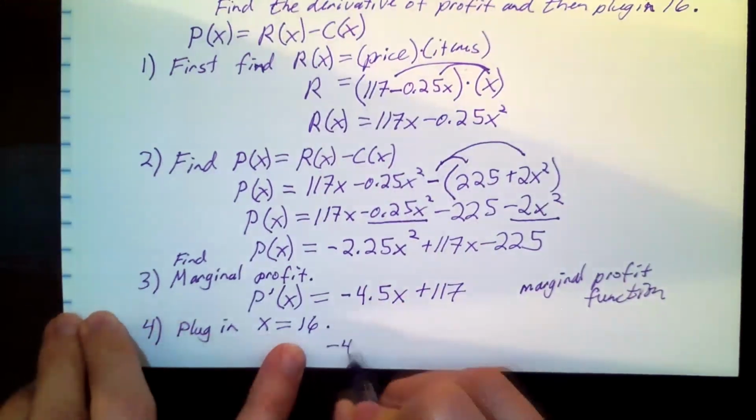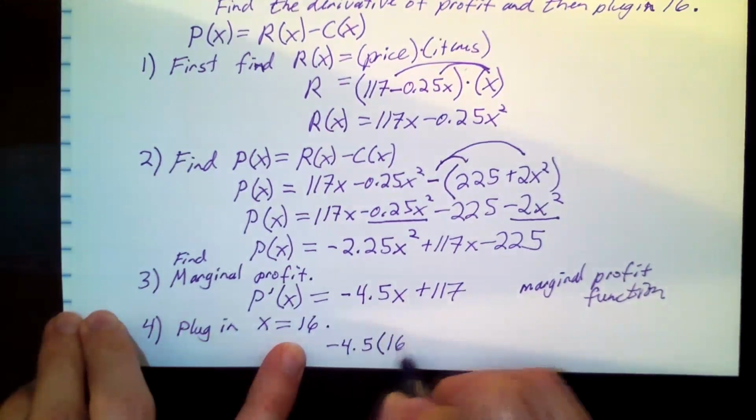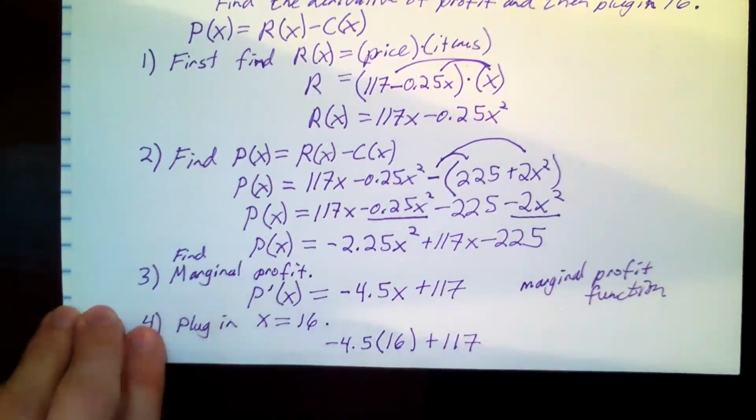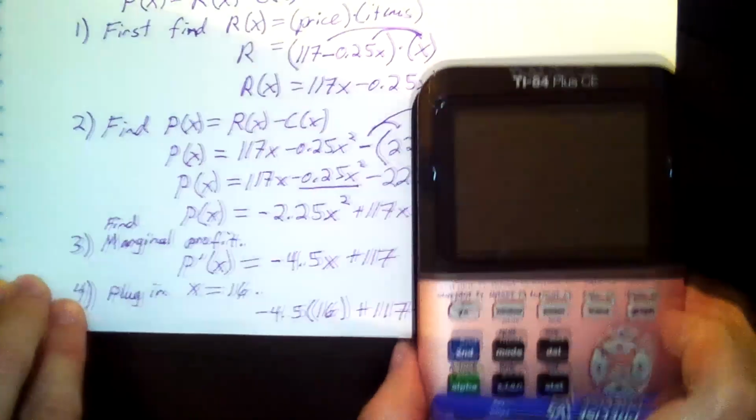So I get negative 4.5 times 16 plus 117. Now for this, I'll have to get out my calculator here.